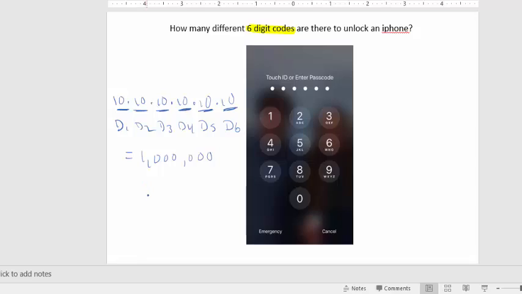So there's 1 million possible iPhone codes, which should make sense if you think about it, because it's really just asking you how many 6-digit numbers are there, right? And how many 6-digit numbers are there when you count 0? 999,999 plus 0, which is 1 million. Okay, so it does make sense when you think about it.